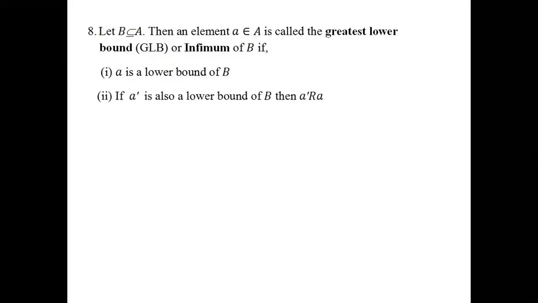And secondly, if A dash is also a lower bound of B, then A dash should be related to A. A dash is another lower bound of B. It should be related to A. If these conditions are satisfied, then we say that the element A is the greatest lower bound or the infimum of B. So with all these definitions on the extremal elements in POSET, we'll be able to do problems, and while doing problems, I'll make things more understandable.